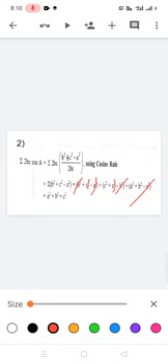At last the remaining terms are A square plus B square plus C square.